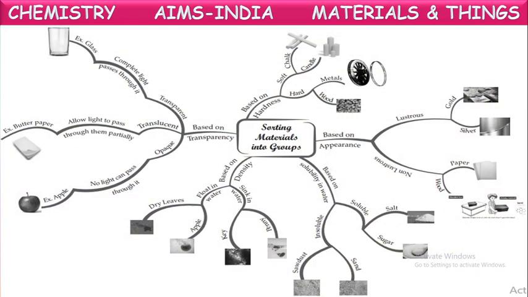Let us see the concept map of this chapter once again. The segregation of materials based upon different properties we have discussed: based upon hardness, appearance, solubility, density, and transparency. We have also discussed the classification of matter earlier. Based upon that, now let us see the practice sheet 2, the practice sheet with level 2 and level 3 questions.